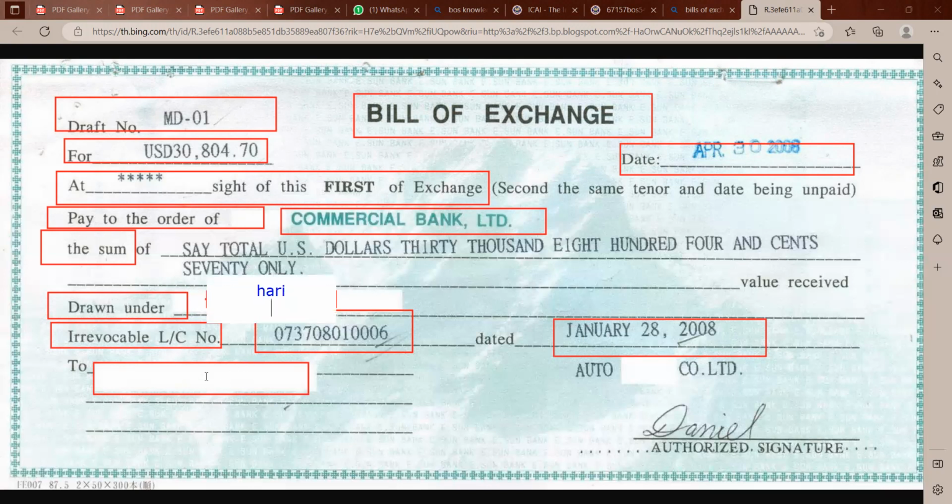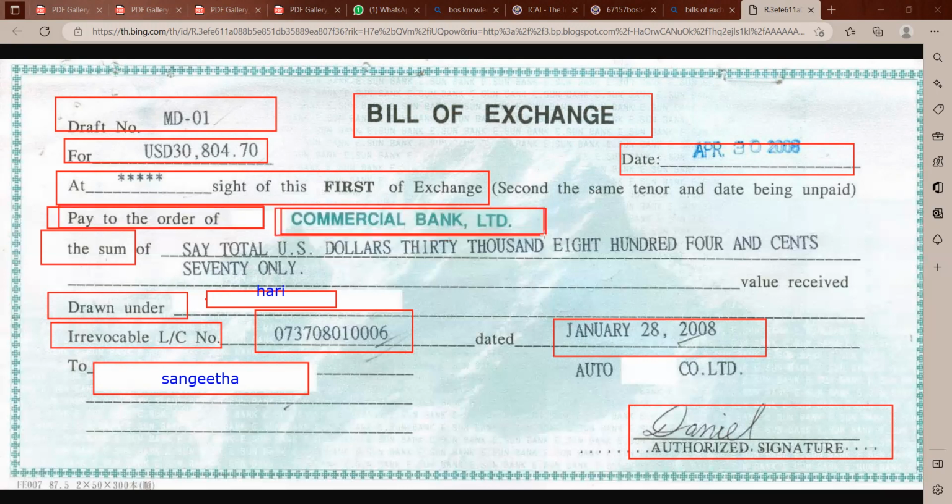Okay, in this location I can say Sangeeta. I'm the one who drew the check, so Hari. So in this location Sangeeta, and I will be signing this. And in this sentence, I will pay to the order of. If commercial banks say I will pay to so and so, then I will pay.